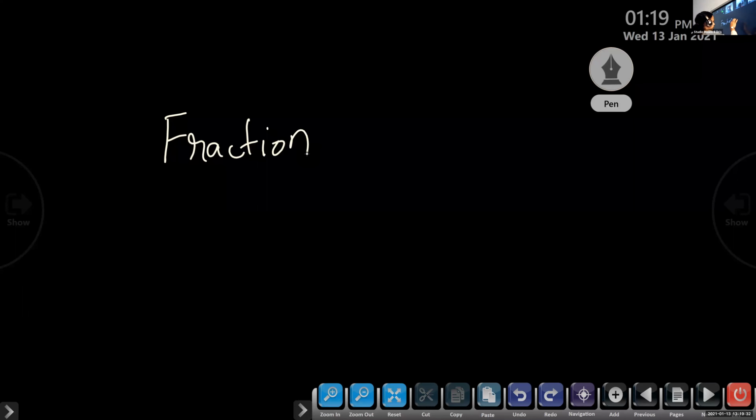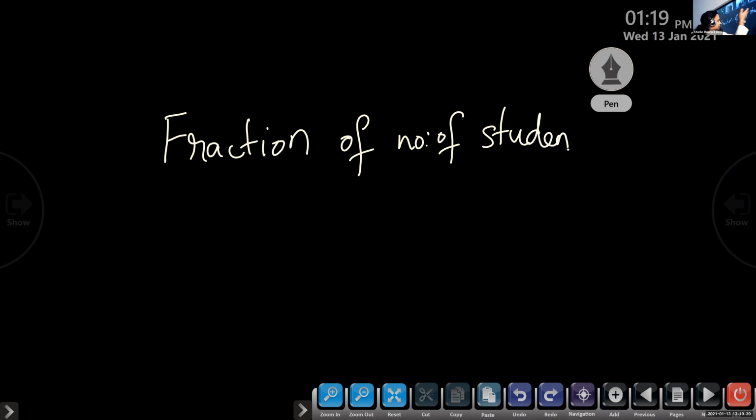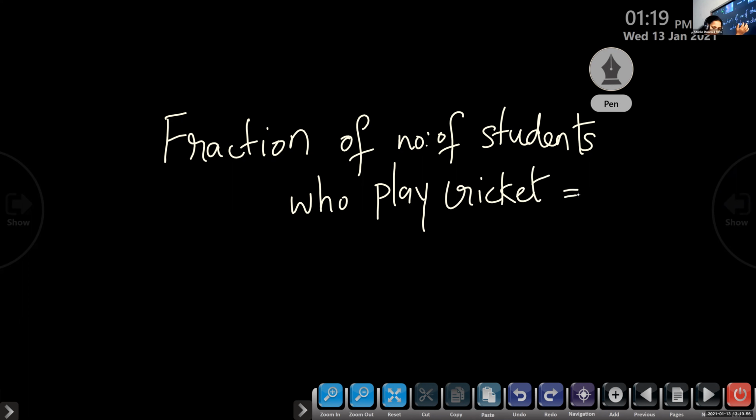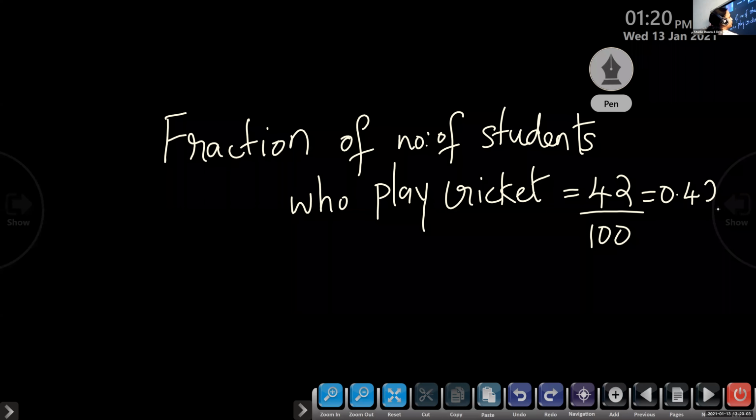Now write the same for the fraction of number of students. If you write just the fraction form, it's okay. Or write the fraction of students who play cricket. So for cricket, how many children? So what is the fraction for that? 42 children. 42 out of 100. 0.42. 42 hundredths.